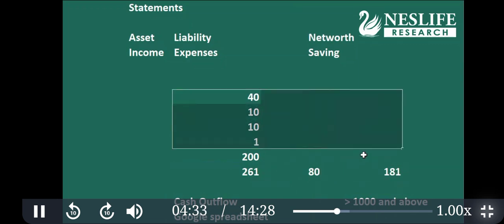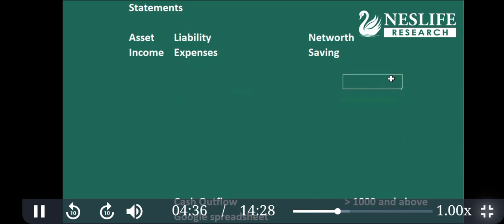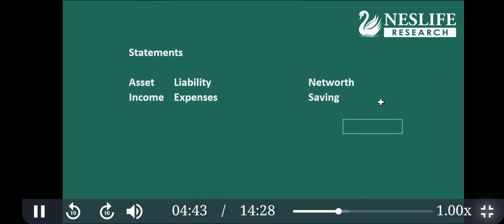And this asset should be only sellable asset. Don't include personal ones. So find out your net worth today. It's a very easy, 5 minute task, but you will understand where you stand today. There are many people who have a lot of assets, which they call assets, but they are personal assets. A 5 crore house is not actually an asset.